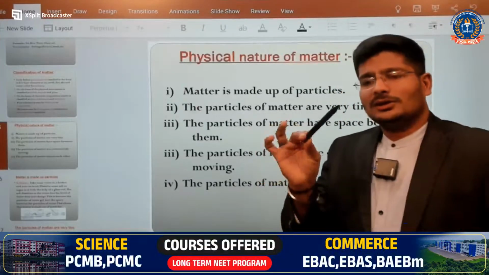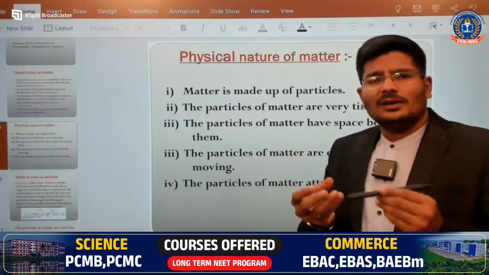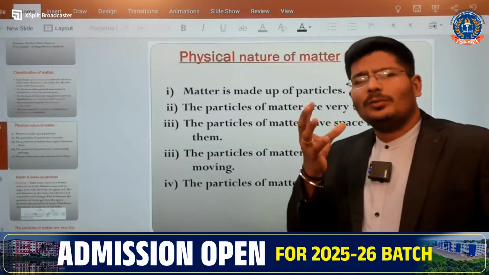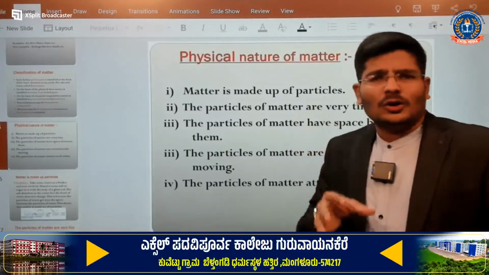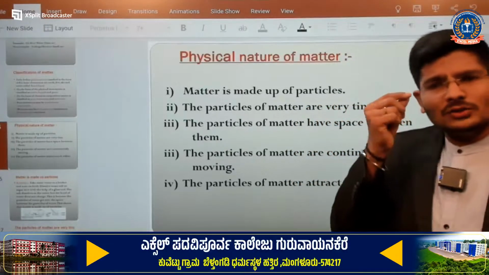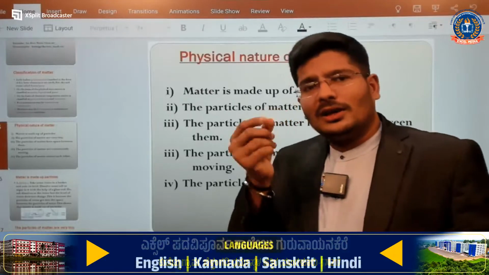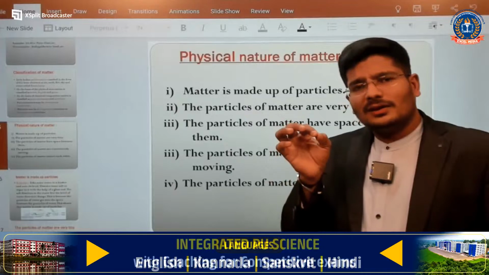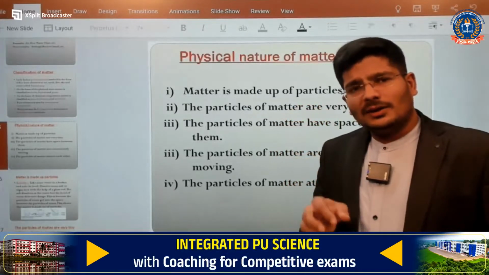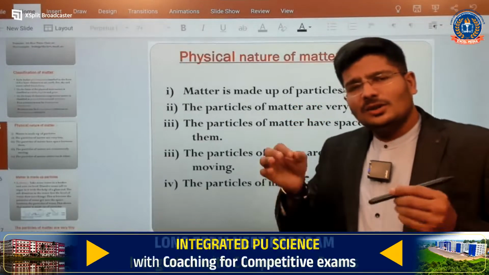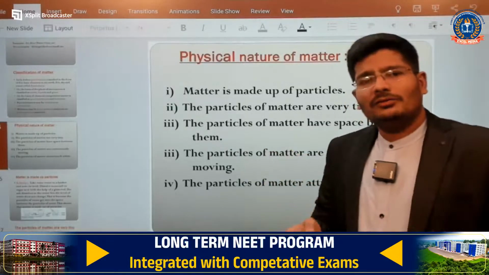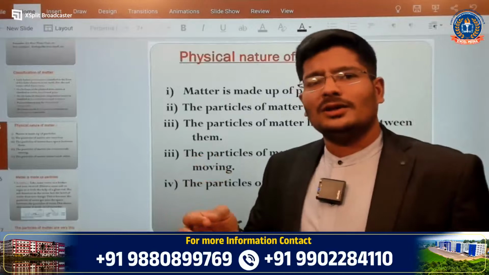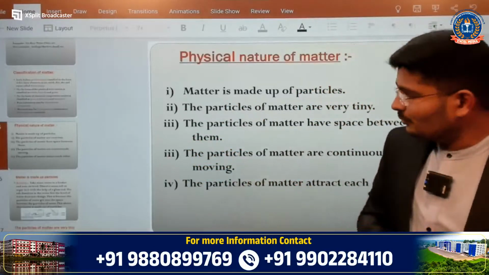Can you see this particular pen or anything? If you are going to powder it, what will happen? You will get a very small powder. Okay, very small. We cannot see it with the naked eye. Through the microscope also you can see very small particles. But even through a microscope you are not able to see something as small as an atom. We will see the next one.